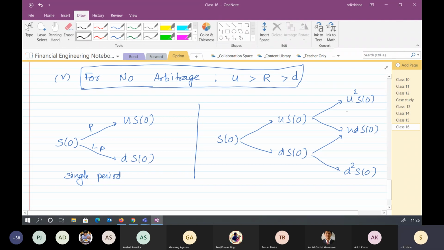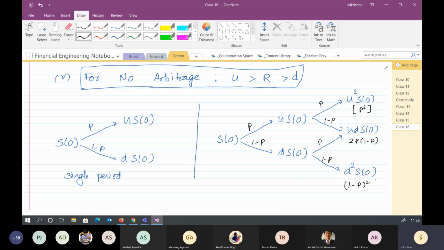I'm writing the probabilities in a different color. This would be the individual conditional probability P on each of these edges. So the total probability here will be P square, here 2 times P into 1 minus P, and here 1 minus P whole square. Do you agree with this? Yes, sir.